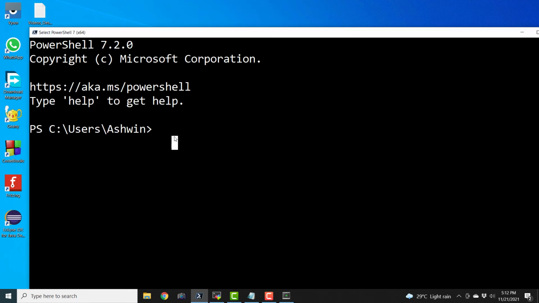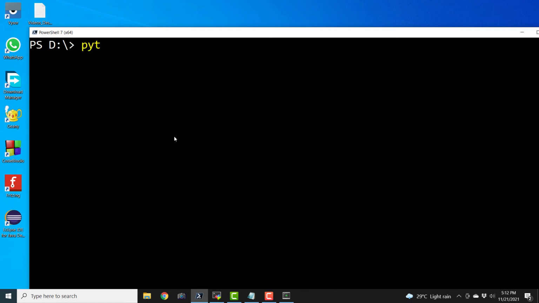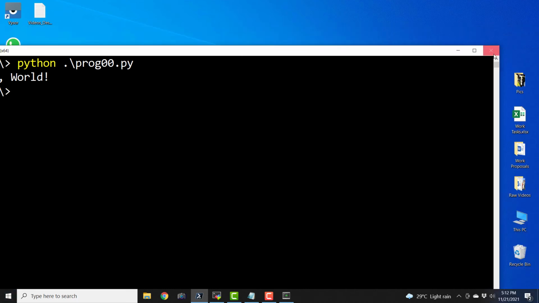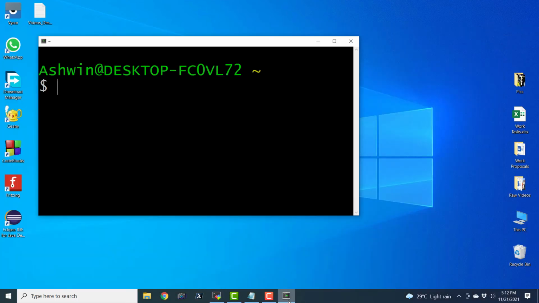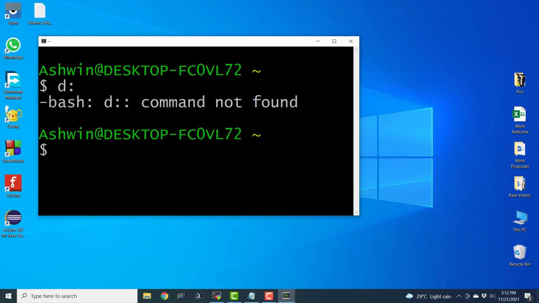So let us go to the D colon first and clear it. And let us say python prog00.py like this. And if I hit enter, it is going to execute that program in the PowerShell. So let us try to execute this in the Cygwin. Let us go to the D colon. Okay, cd D colon.